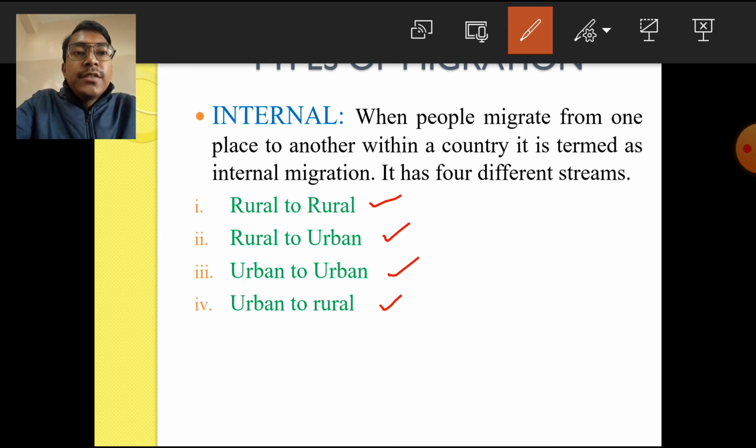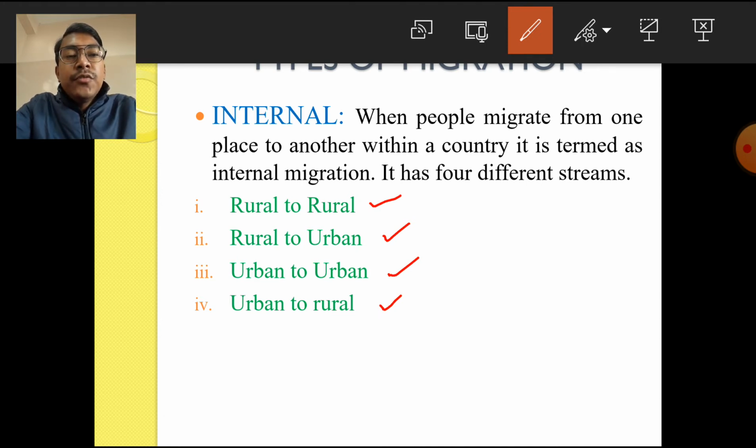See, what is rural to rural migration? Rural to rural migration basically refers to the movement of people from one rural area to another rural area. Many times some of the people living in rural areas migrate to some other rural areas. That kind of migration is known as rural to rural migration. For example, in rural areas when females get married to nearby villages or other rural areas, rural to rural migration takes place.